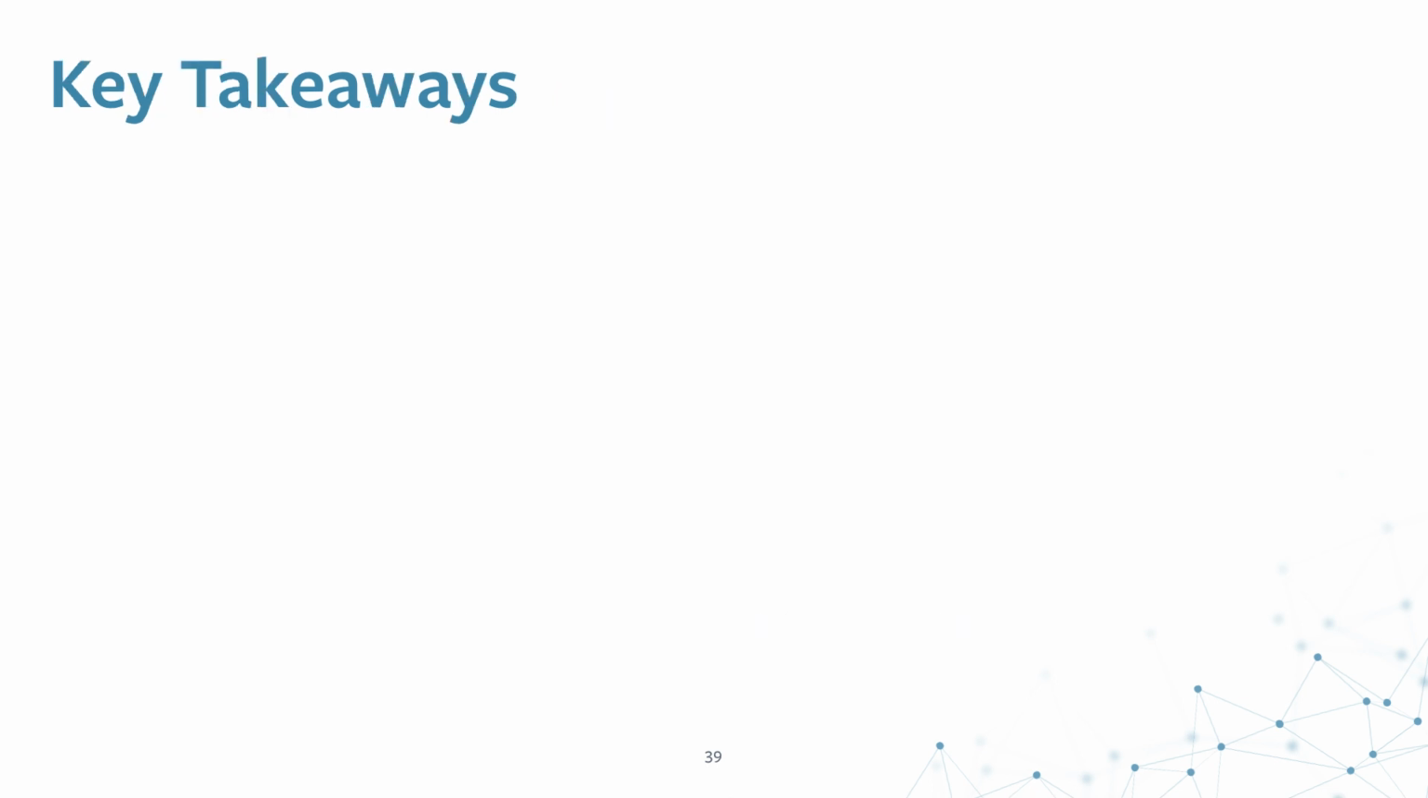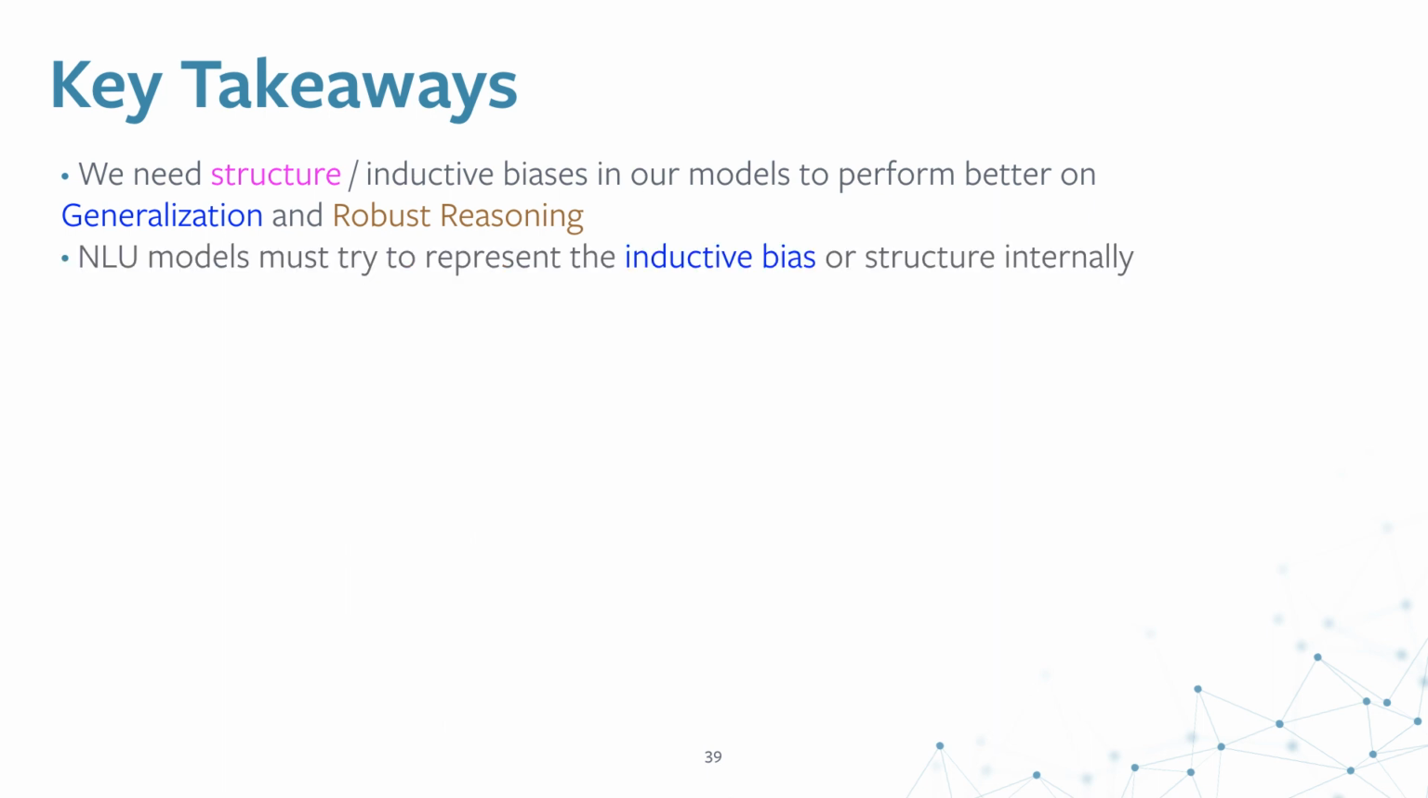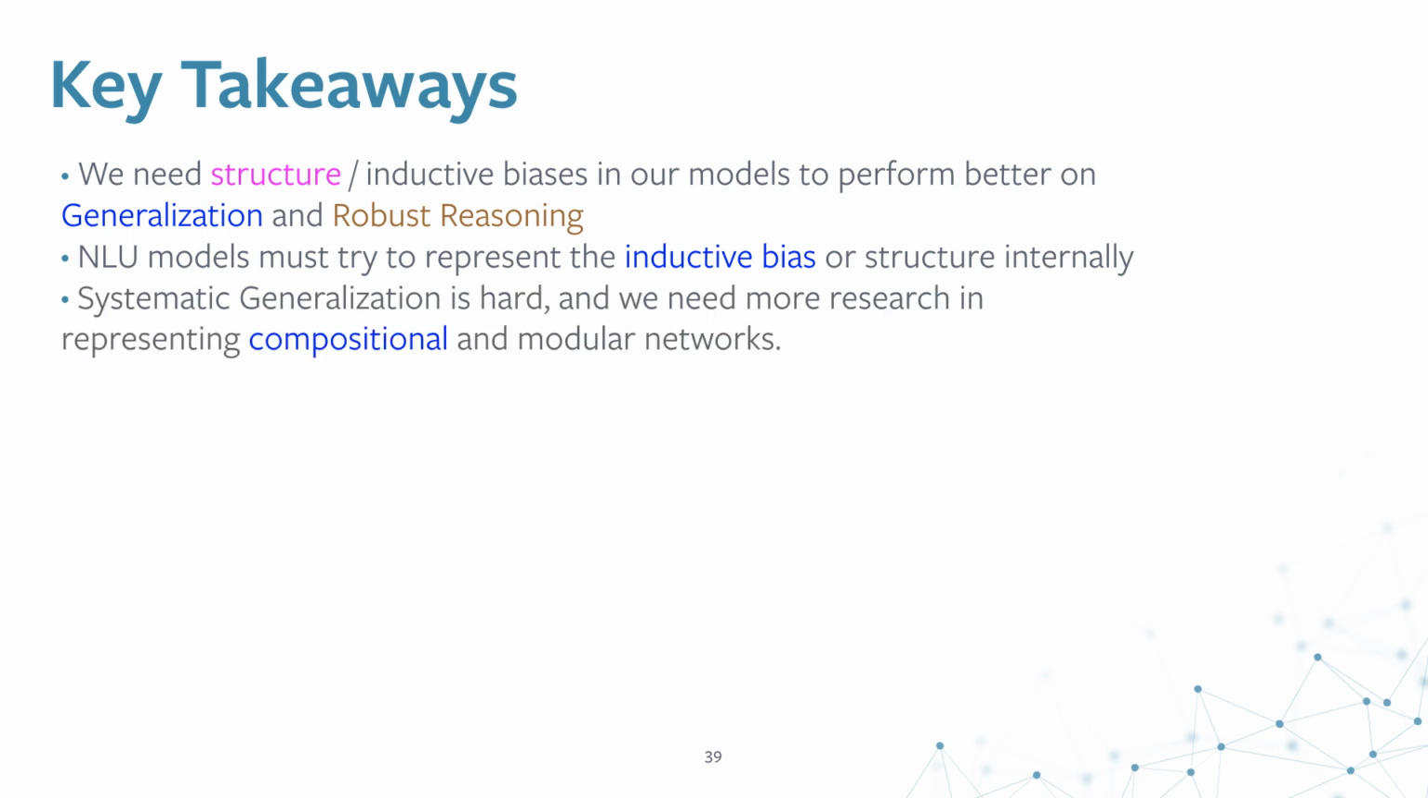The key takeaway of our study is that we need structure or inductive biases in our models to perform better on generalization and robust reasoning. The natural language understanding models must try to represent the inductive bias or structure internally. Systematic generalization is hard, as we saw in the results, and we need more research in representing compositional and modular networks and also in disentangling the rules from the given data.